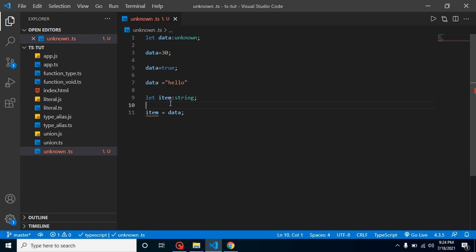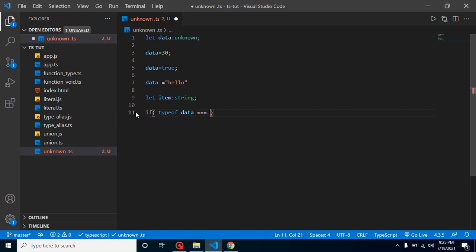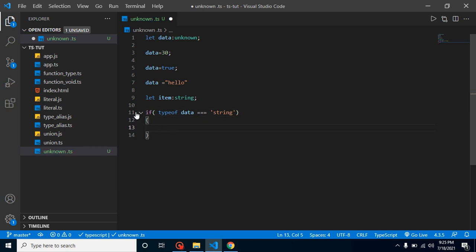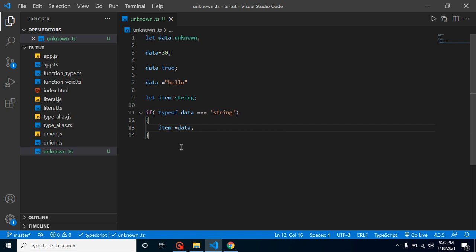And one more question you might have: what actually happens if data has a string value, how can we assign it? At that time you can make a condition: if typeof data triple equals string, then we can assign data to the string and it will work fine.